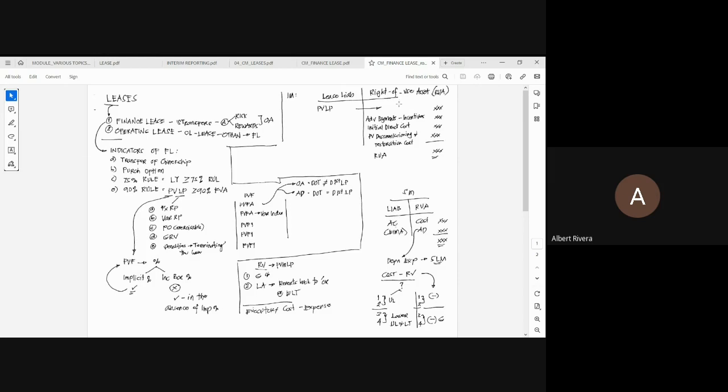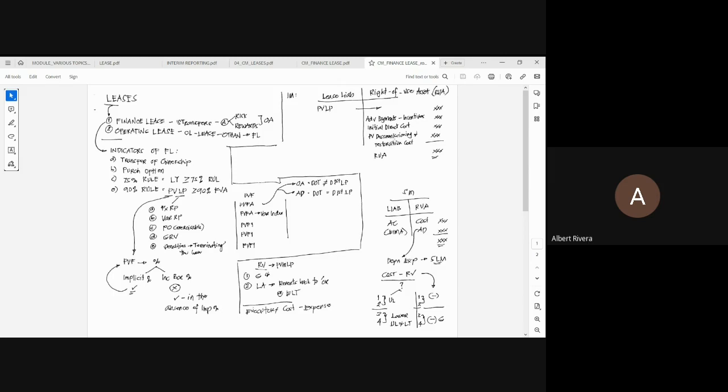What is the initial measurement of the right of use asset? Use the present value of the lease liability, plus any advance payments minus lease incentives. The present value of the lease payments here plus the advance payments minus the incentives. Then you have the initial direct costs. Initial direct costs are necessary items in the negotiation of the lease, and they should be capitalized. And you will use the present value of the decommissioning and restoration cost.